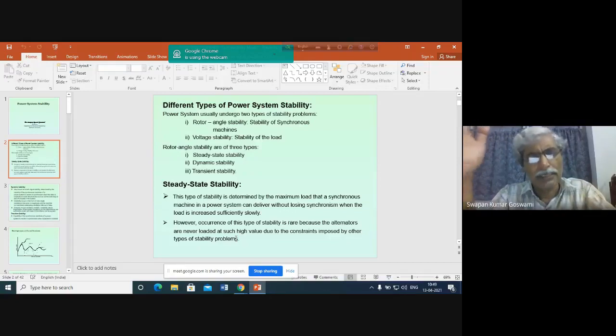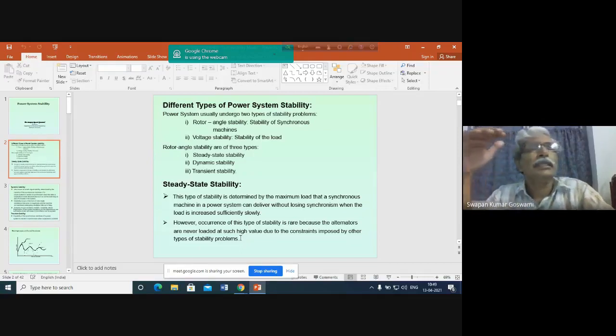This is the angle at which the generator can operate to deliver power, if we can change delta so smoothly that there is no oscillation of the rotor of the generator. So under this theoretical assumption, maximum loading capacity will be at delta equal to 90 degrees. But practically, this loading condition will never occur in a power system. Why will this not occur?